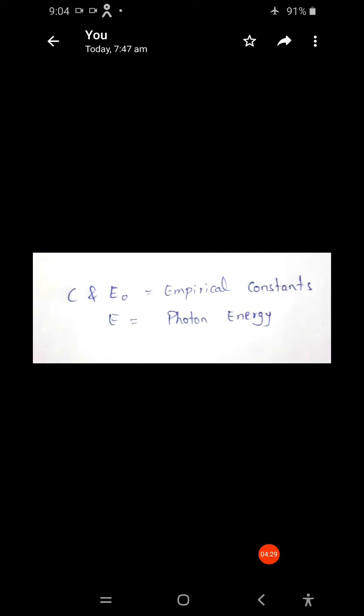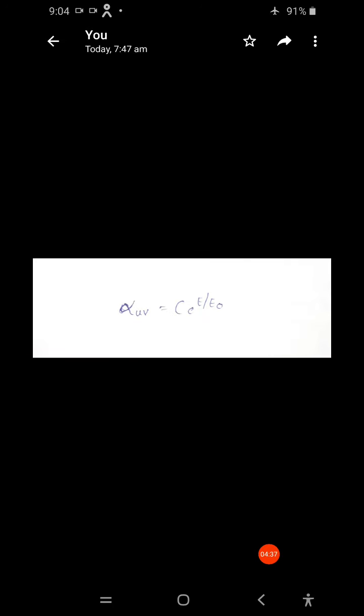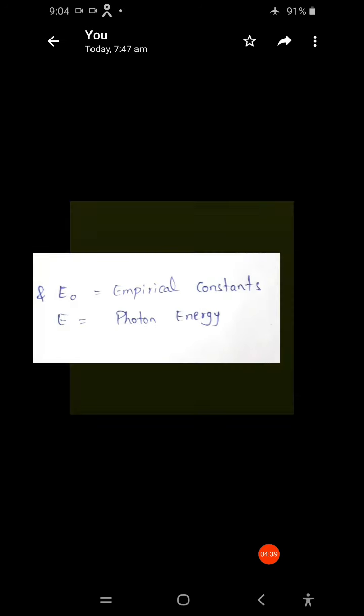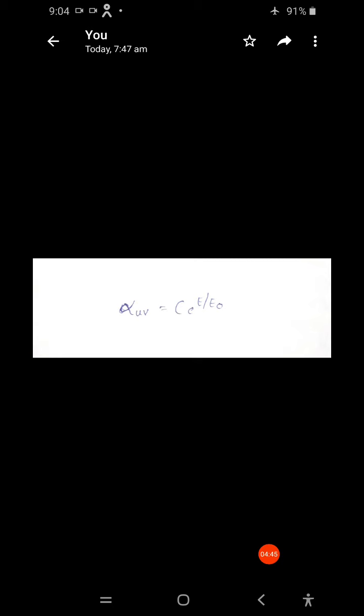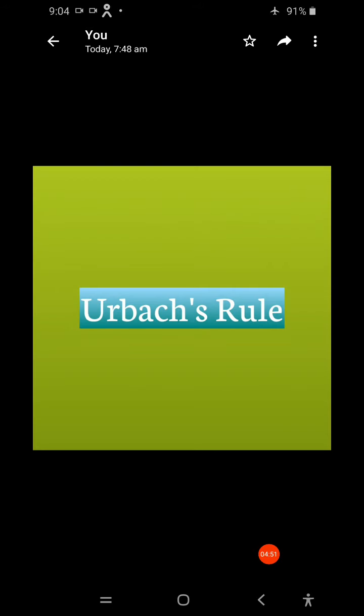Alpha UV is the loss in the ultraviolet region. This expression is called Urbach's rule.